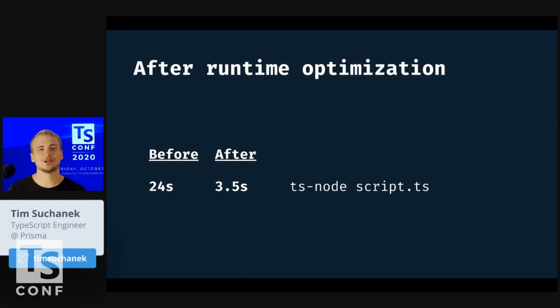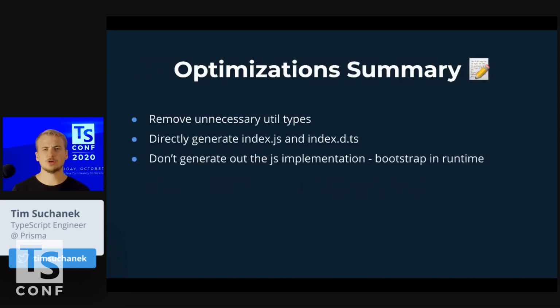So again, we could get a big speed up here, from 24 seconds to run the TS Node script to 3.5 seconds, which is kind of already getting in some direction that we can actually work on this. Good. So to summarize, we had 3 optimizations here. We removed the unnecessary utility types. We directly generate the index.js and the index.ts, and we are not generating out the whole JavaScript implementation anymore, but rather we are bootstrapping it in runtime.